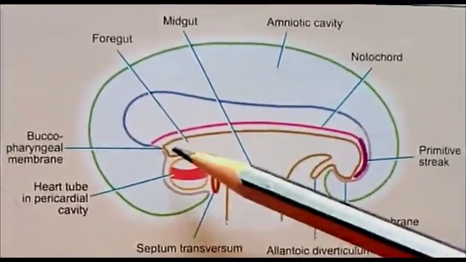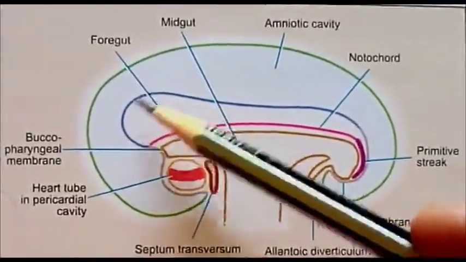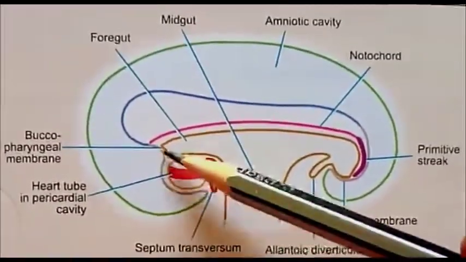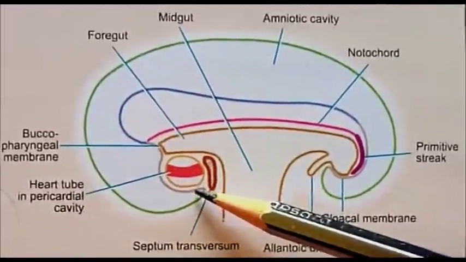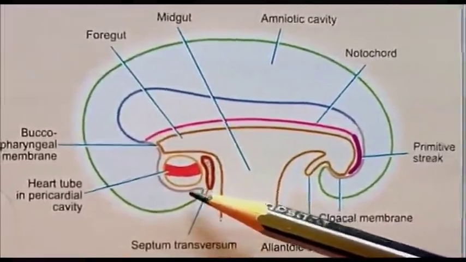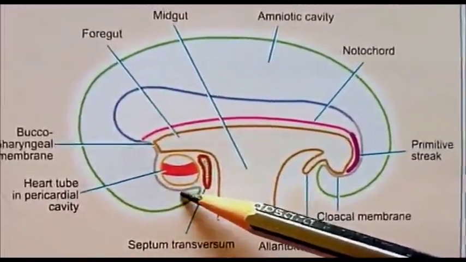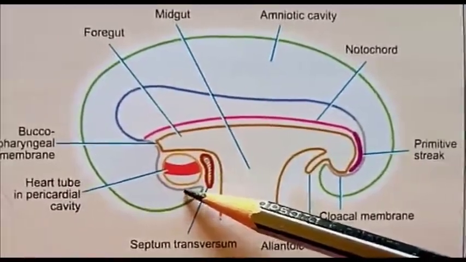Next, below this neural tube we can find another enlargement. This is the enlargement due to development of the heart tubes and the pericardial cavity that surrounds the heart.